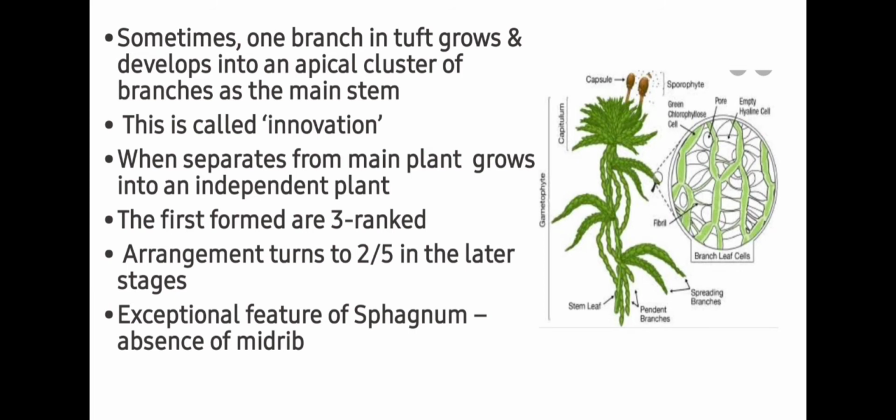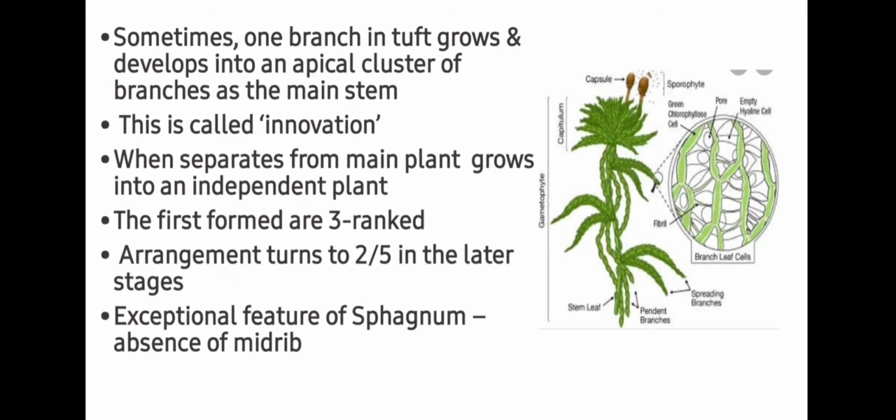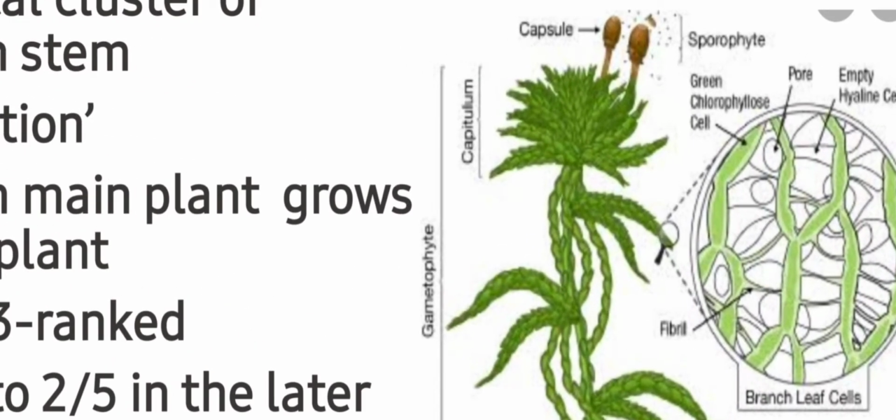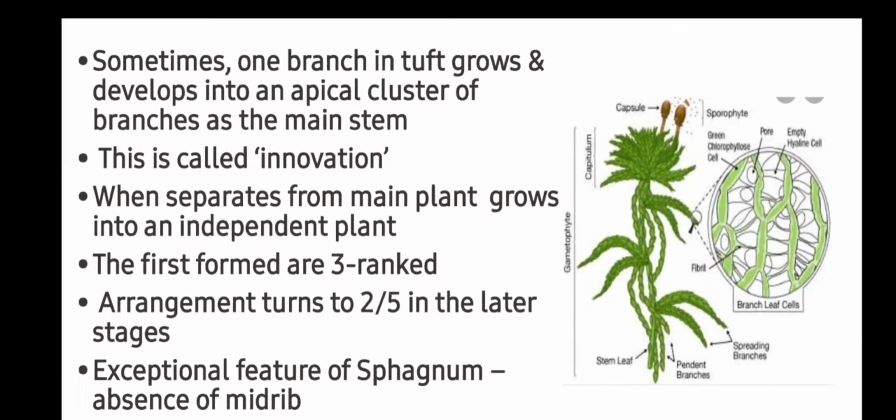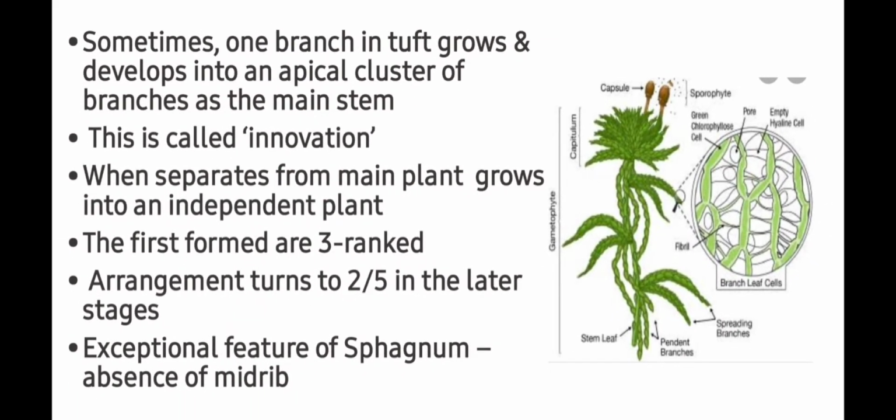Sometimes one branch in a tuft grows and develops into an apical cluster of branches on the main stem. This is called innovation, as you can see in this image. It is a cluster of branches which arises at the apex of the plant.